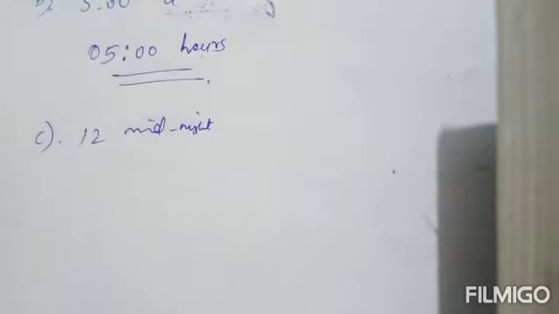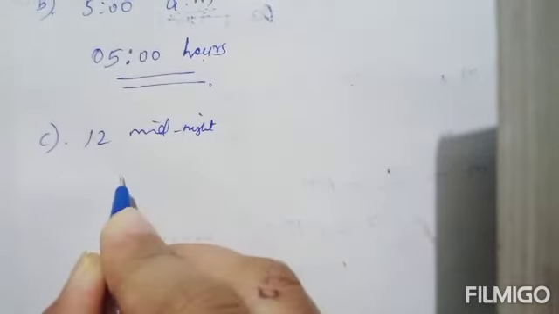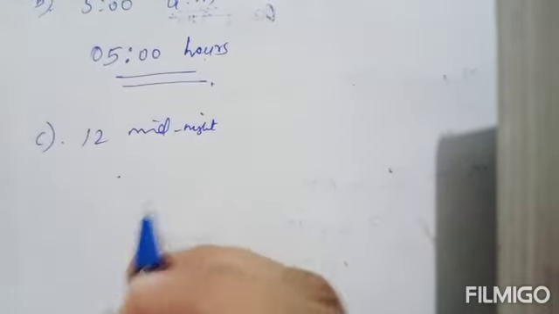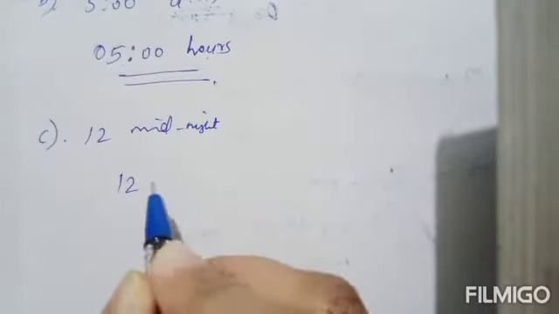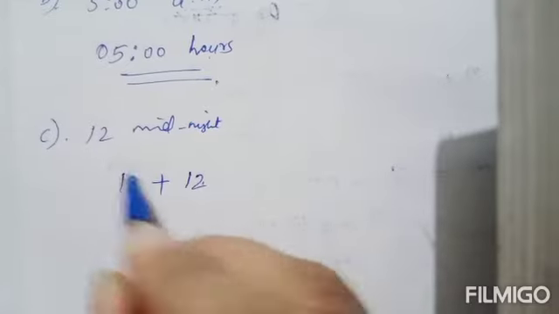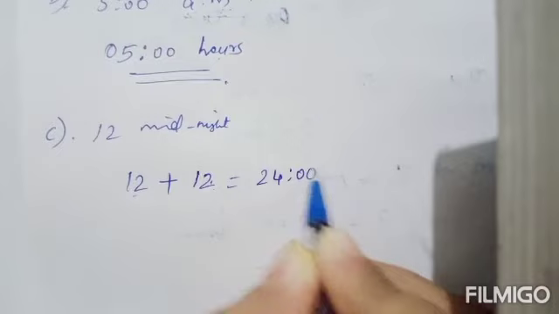Okay, 12 midnight. So 12 midnight means just add 12, since 12 midnight comes after PM. So just add 12 to the given time. What will you get? 12 plus 12, it is 24 hours.